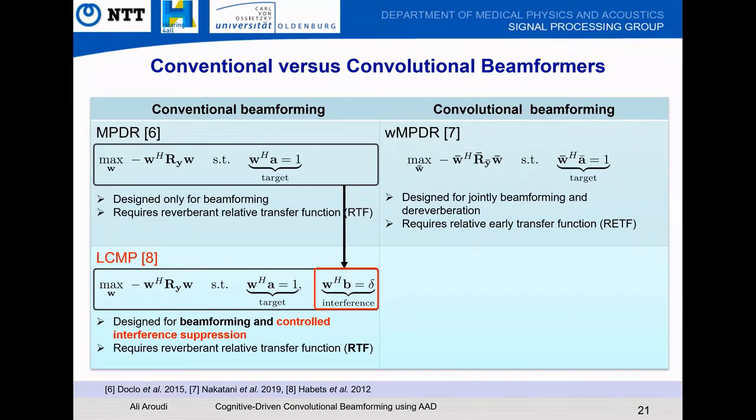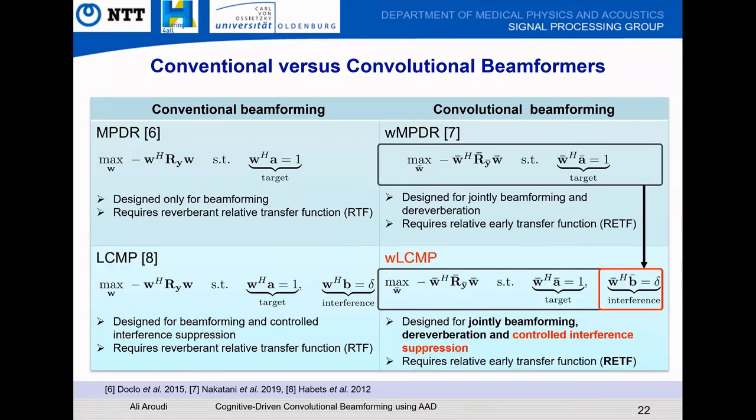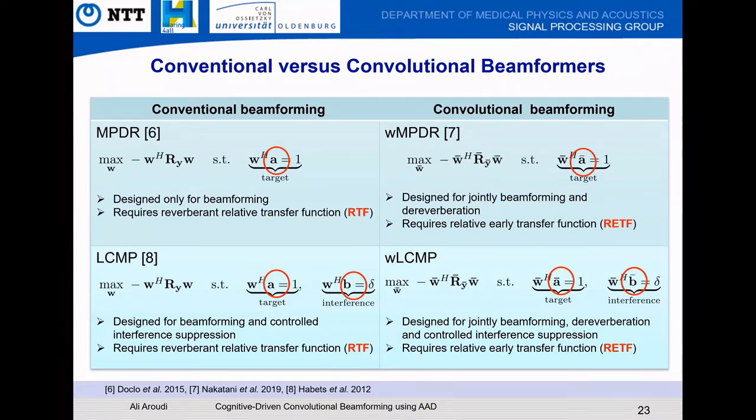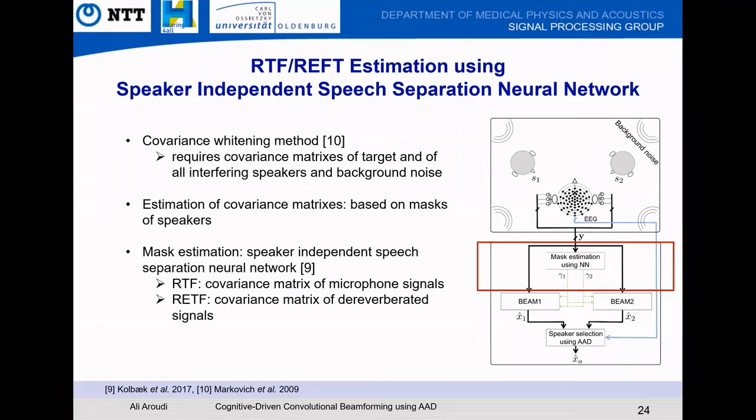However, the conventional LCMP doesn't perform dereverberation. Therefore, one of our novel contributions is to extend the convolutional WMPDR beamformer to include a linear constraint on the interference suppression, as we see it here. So this beamformer aims at jointly performing beamforming, dereverberation, and also controlling interference suppression. All of these beamformers require either RTF or RETF. To estimate these parameters, we use the covariance whitening method, and the estimation is performed based on the masks of the speakers, which are estimated using a speaker-independent speech separation neural network.